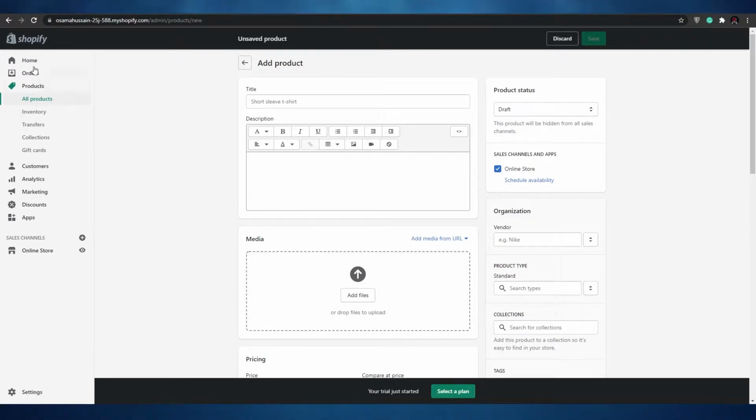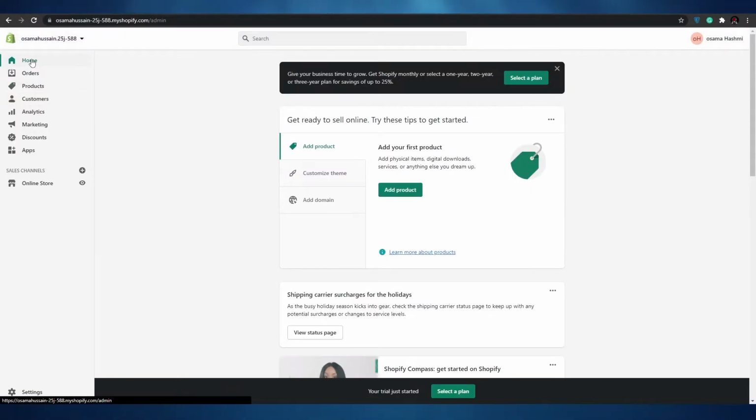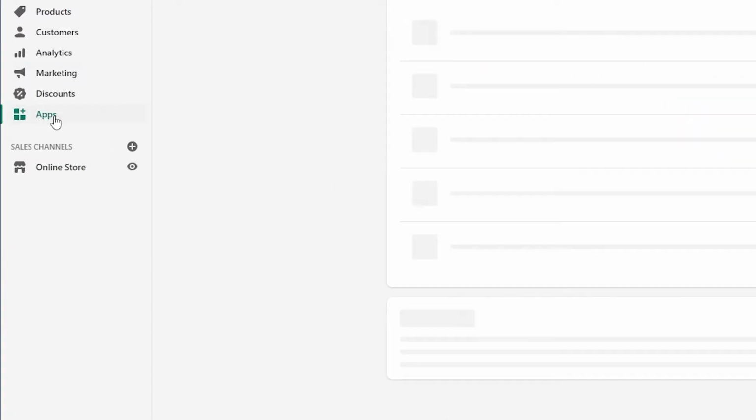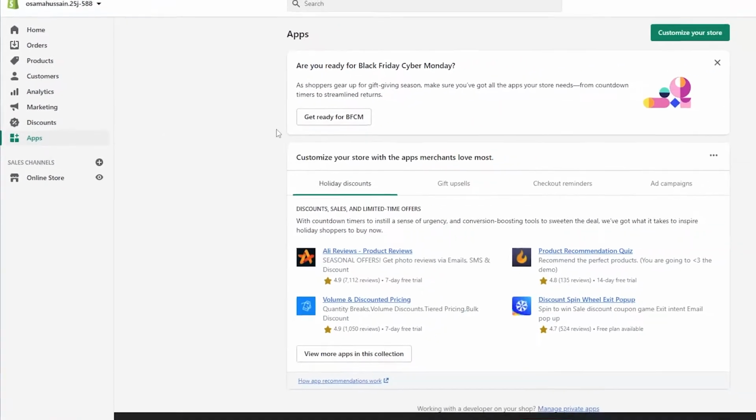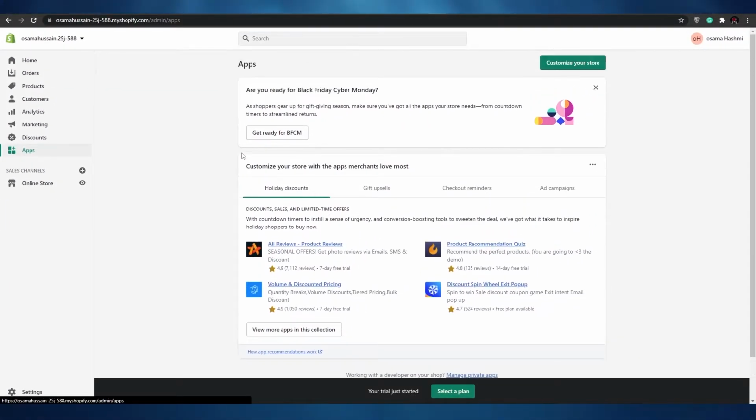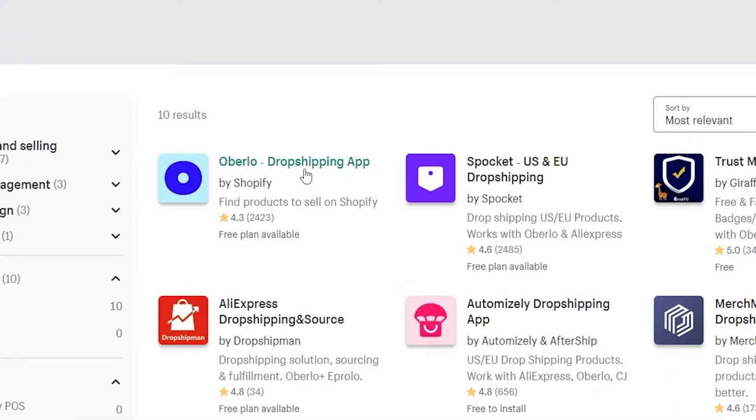Now the second way, which I think is one of the easier and best ways, is basically going into your applications over here, and what you want to do is download a certain application called Oberlo. So let's go ahead and search for Oberlo. This is the application that I was talking about. They're basically this one as well. So you have Spocket and Oberlo, but I personally use Oberlo. You even have AliExpress dropshipping. So you basically have all these three applications that you can use to find dropshipping items and then sell them onto your Shopify account. But I use Oberlo because I trust Oberlo and I've used it in the past.